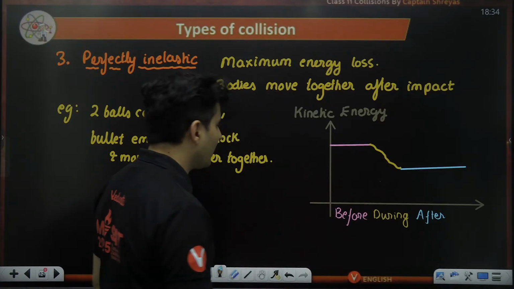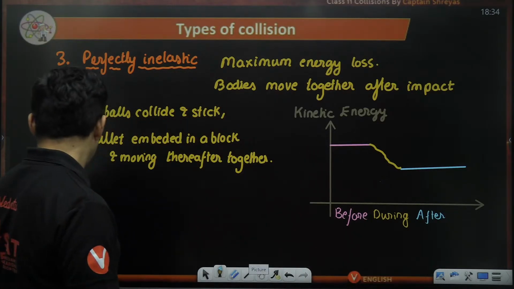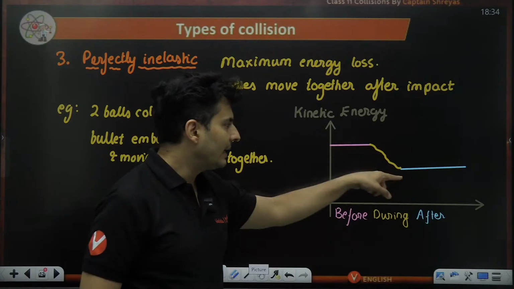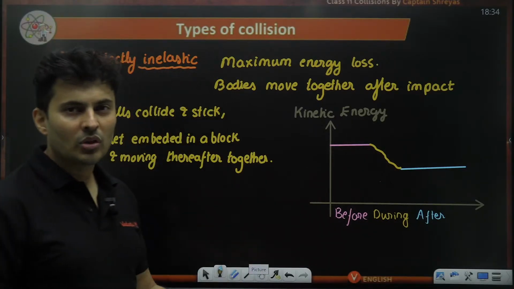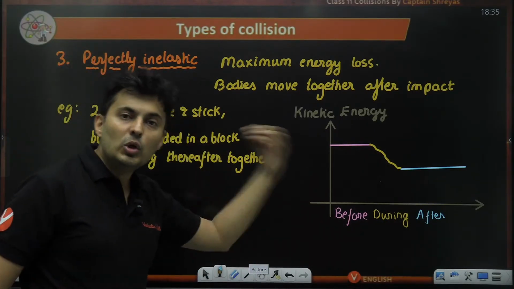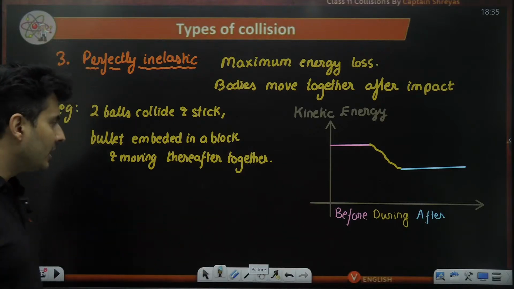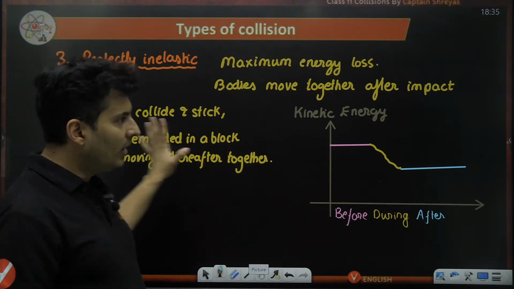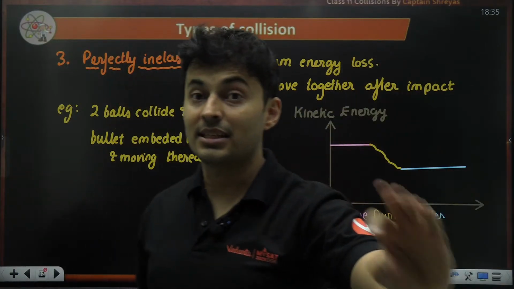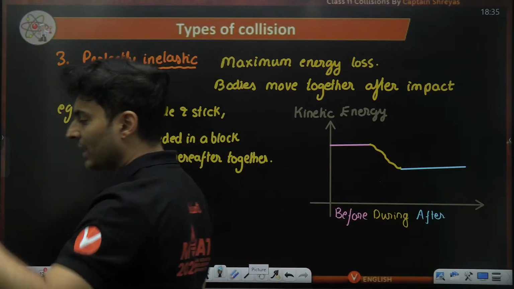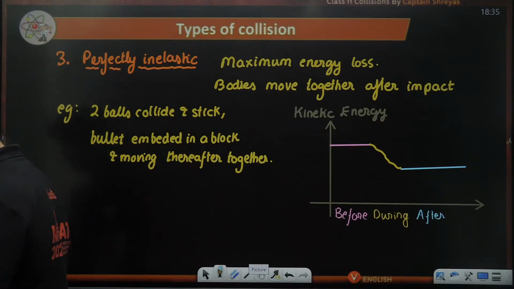And as you can see, maximum energy has been lost. If you compare it with the previous one, at least it tried to recover something. No, here it will lose as much energy as it can. Beyond this, you can't lose further energy. That is the significance of a perfectly inelastic collision.